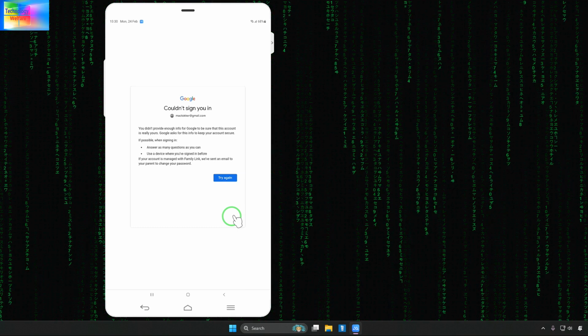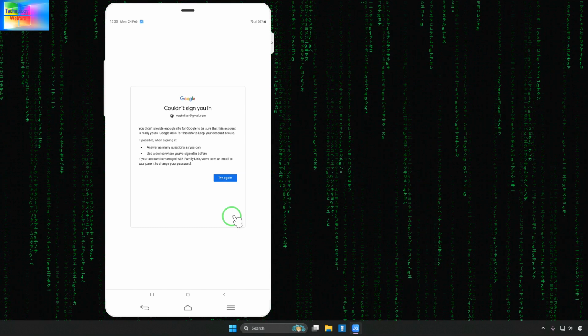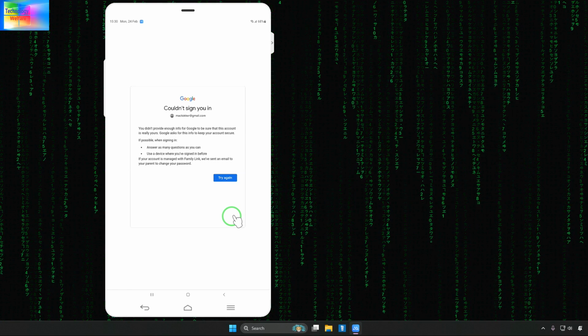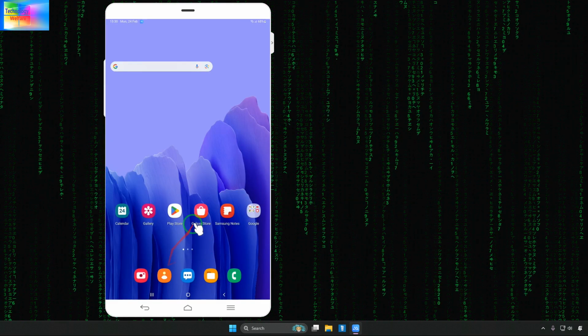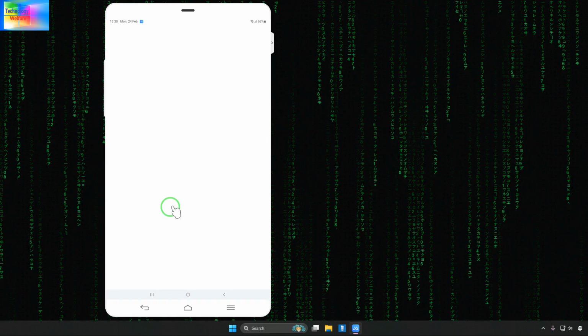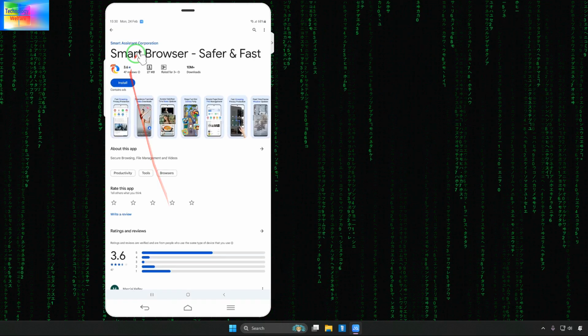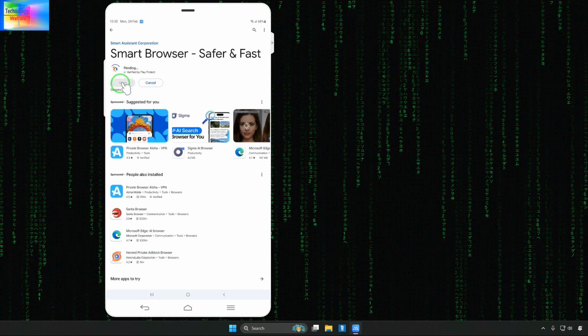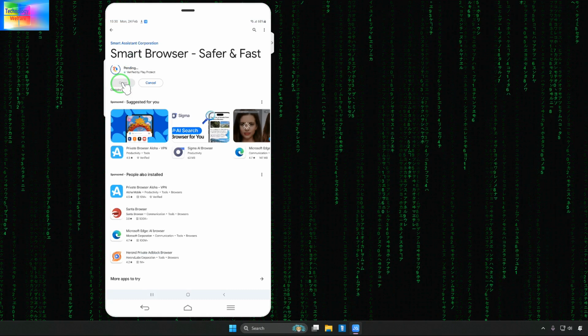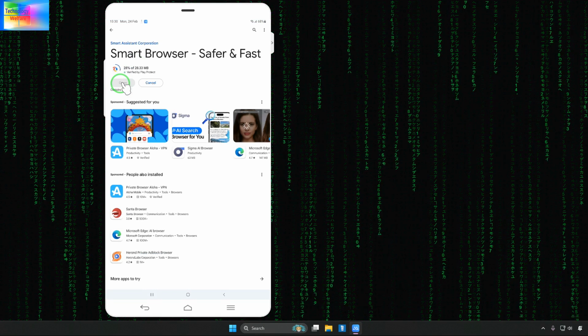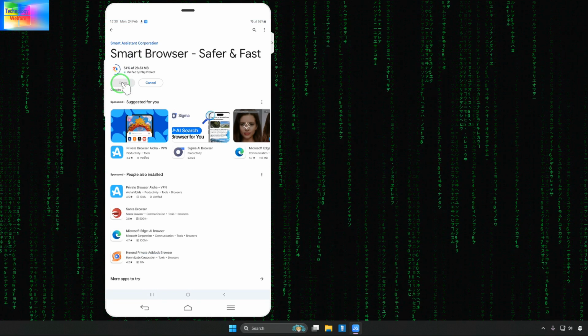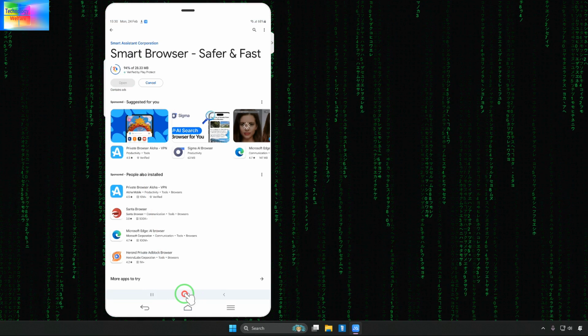So you will have to wait a long time, but if you would like to save your data quickly, this can be possible. Of course, we will cut it from here and go to the Play Store. In the Play Store, we have to download a browser, a smart browser, safer and fast. Quickly we can of course access the recovery. So now it has started to install.